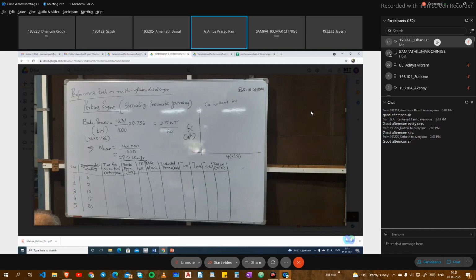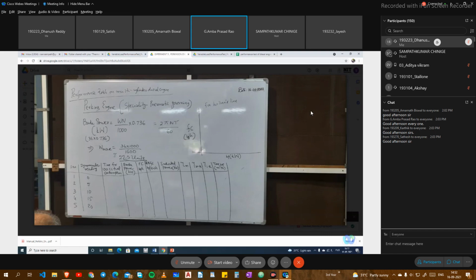The speed, so W N by 1000. W is the units of the dynamometer. To convert horsepower into kilowatts, we are multiplying with 0.736. For drawing the graph, we have to have some points. For that, first we are calculating the maximum load corresponding to this 36 HP: 36 into 1000 divided by 1600.